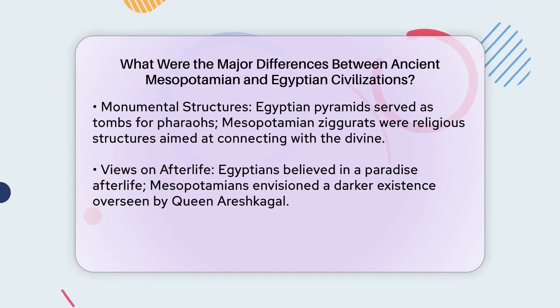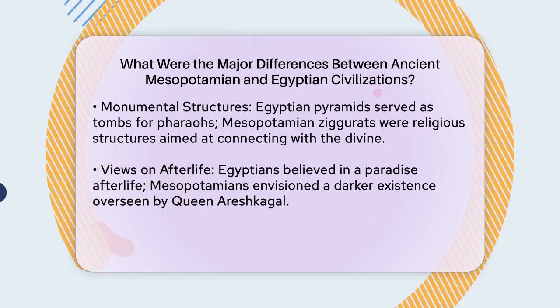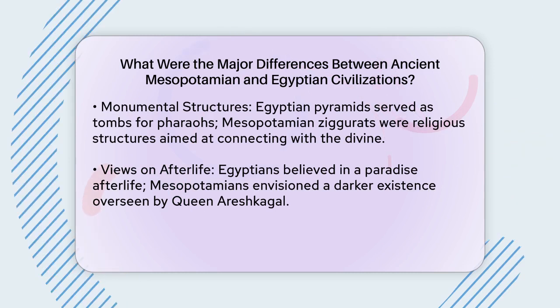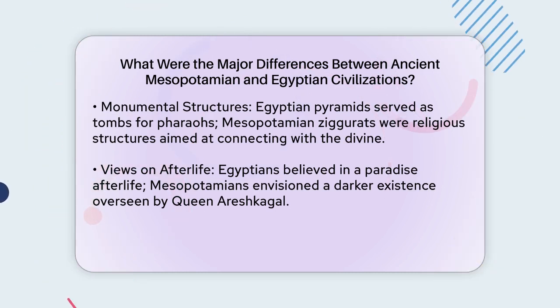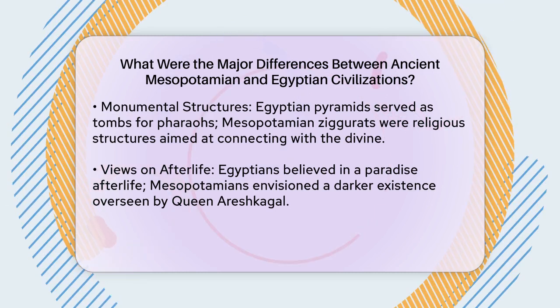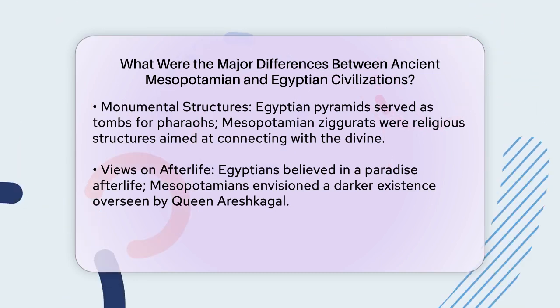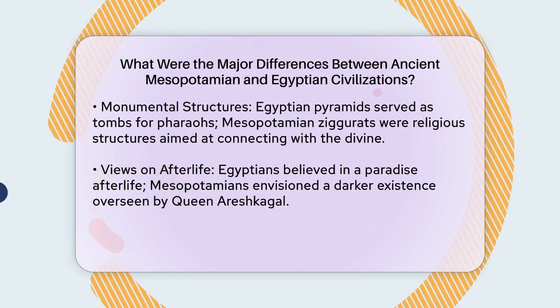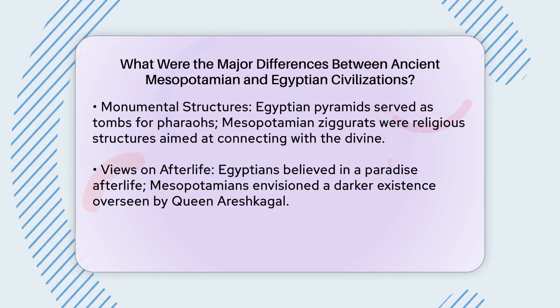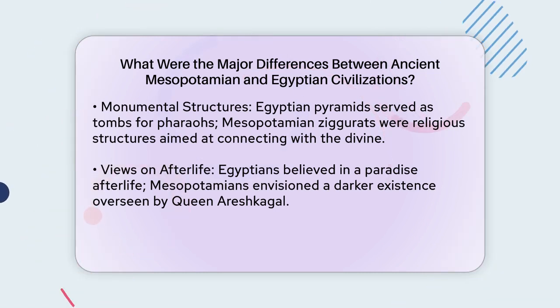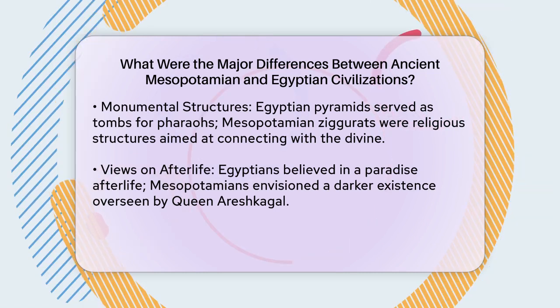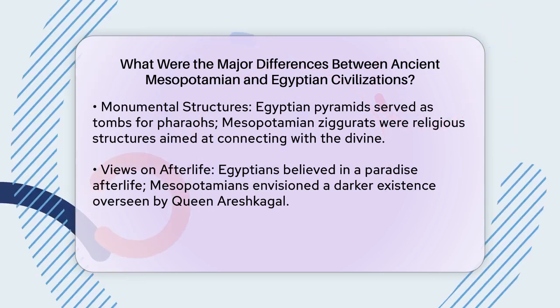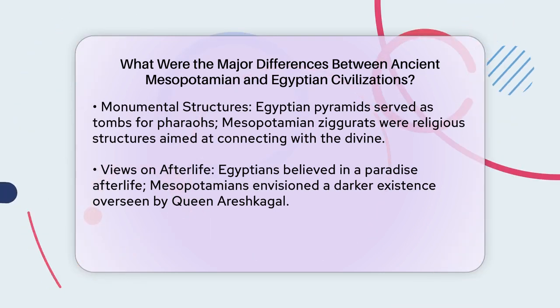Their monumental structures were similar in shape, but served different purposes. Egyptian pyramids were symmetrical, built as tombs for pharaohs and their families, and were part of a larger burial complex. Mesopotamian ziggurats were stepped pyramids built for religious purposes, part of temple complexes to reach closer to the heavens and the gods.